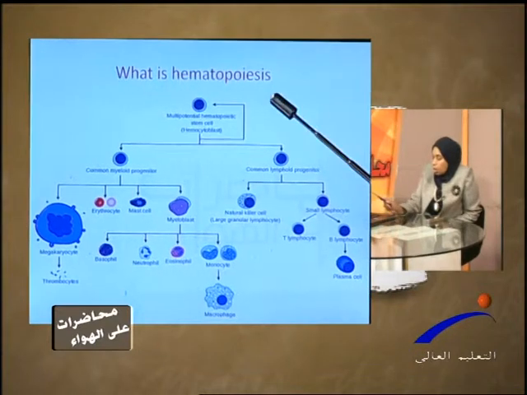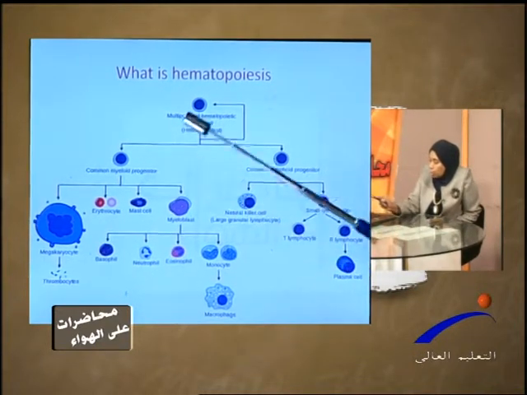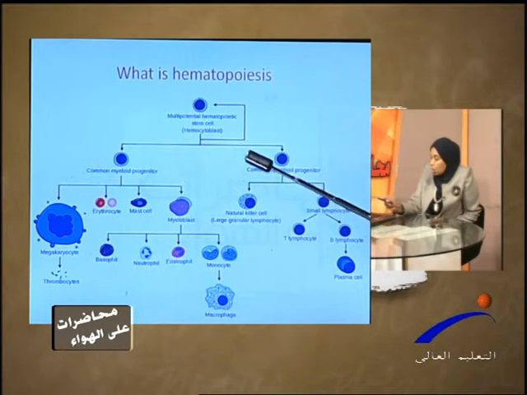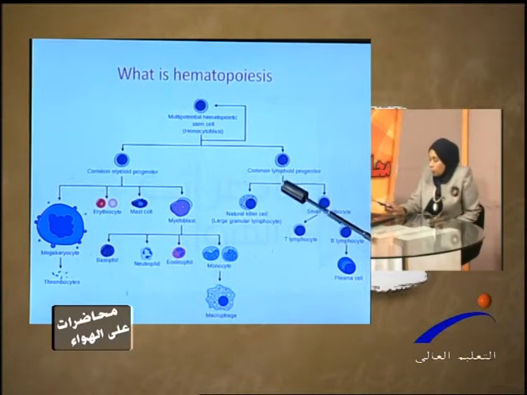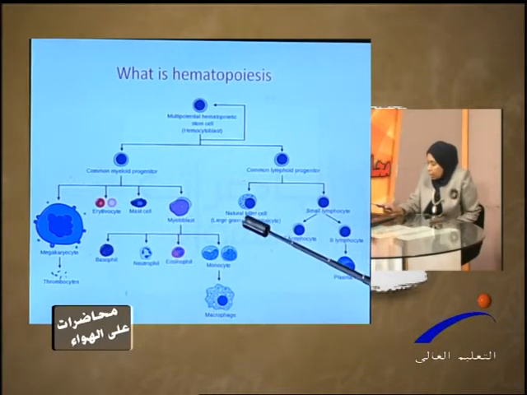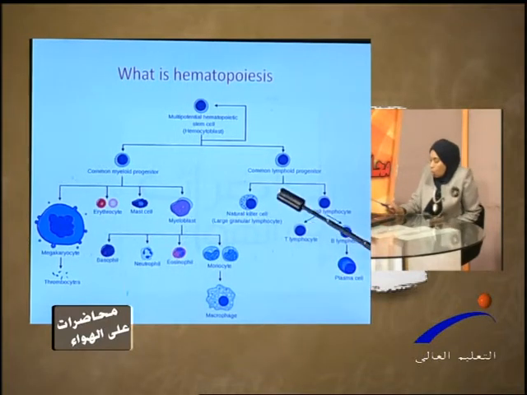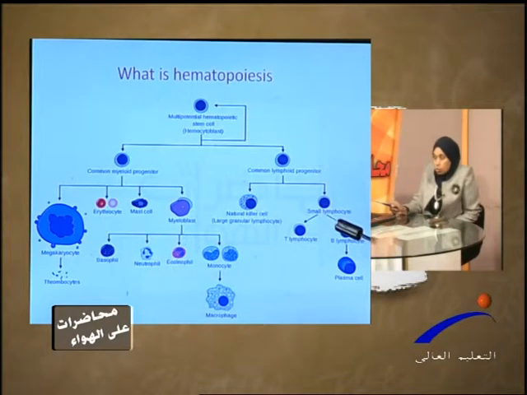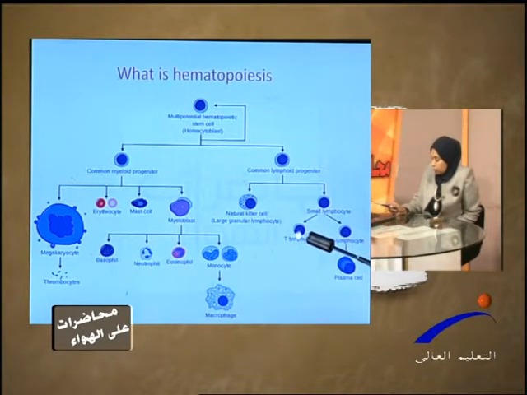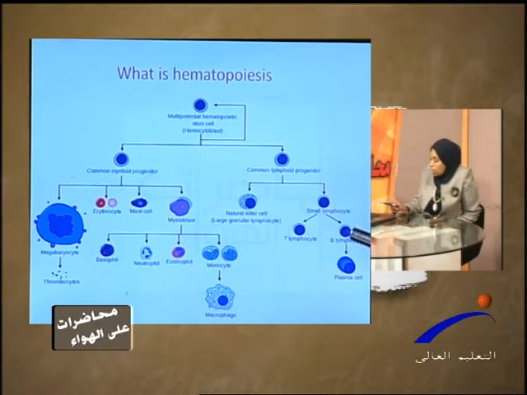Okay. The other lineage: the stem cell can go to the common lymphoid progenitor. These common lymphoid progenitors either give rise to natural killer cells or to small lymphocytes, which either differentiate and take the characters of T cell lymphocytes, or divide and proliferate into B lymphocytes, which end with a plasma cell responsible for antibody production.